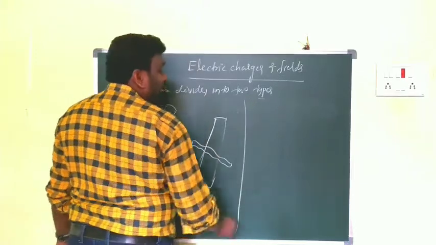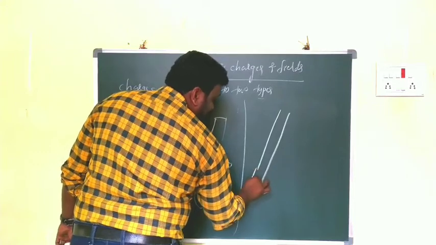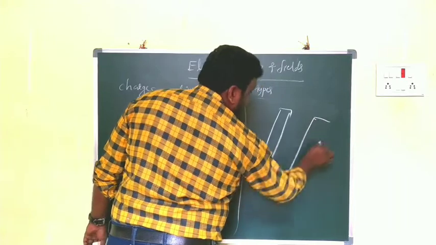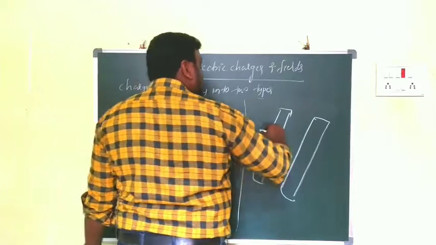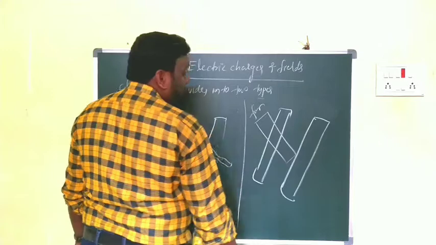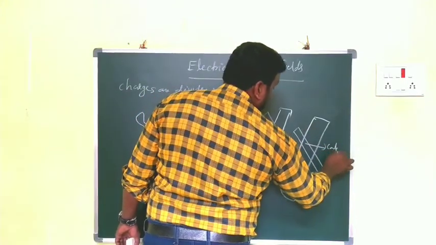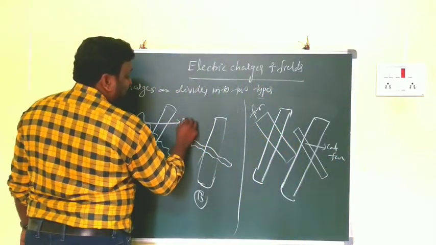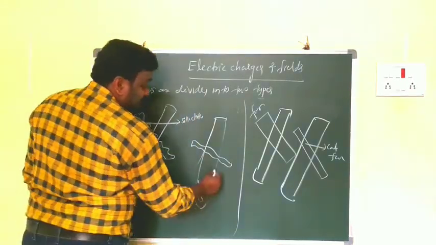After that we are taking two more rods, here ebonite rods, along with glass rods. Now we are taking fur, cat fur. And this is a silk cloth, and this is also silk cloth.